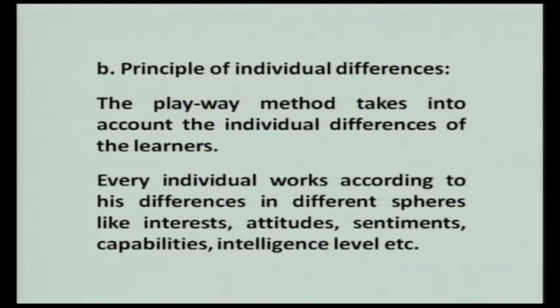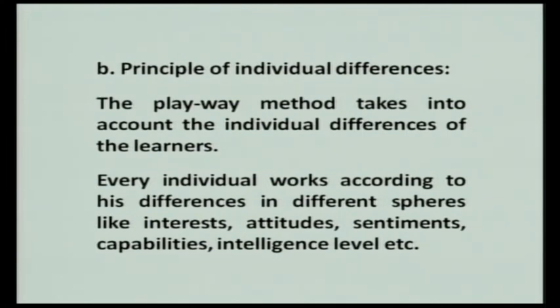The second principle is the principle of individual difference. The playway method takes into account the individual differences of the learner. Every individual and every child in the class is different in one way or the other. Every individual works according to his differences in different spheres like interest, attitude, sentiments, capability, intelligence level, etc. Even the way the child learns differs: some children learn through seeing, that means they are visual learners.